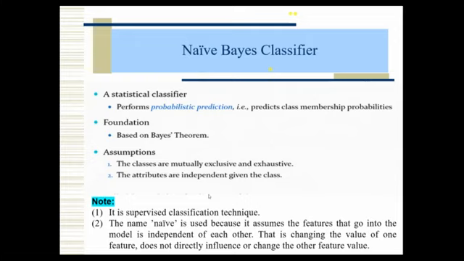In the name Naive Bayes classifier itself, it indicates Bayes. That means it depends on the Bayes theorem. If you don't know the Bayes theorem, it is difficult to go for the Bayes classifier. That's why we should know the Bayes theorem, and based on that we can go for the Naive Bayes classifier.